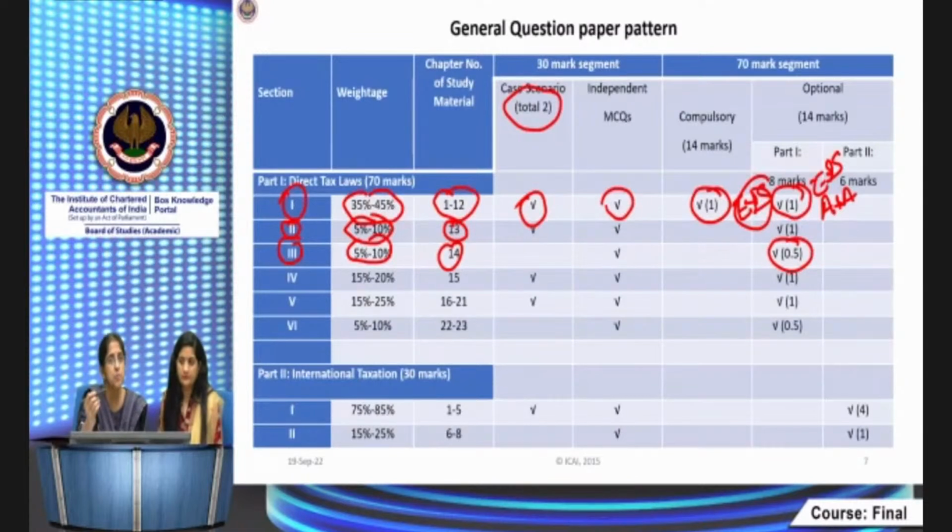That's why we put 0.5. The whole question is for 8 marks in section 1. Generally they ask for 4 marks, and then you might get one MCQ in this particular segment. That's the way it normally appears.